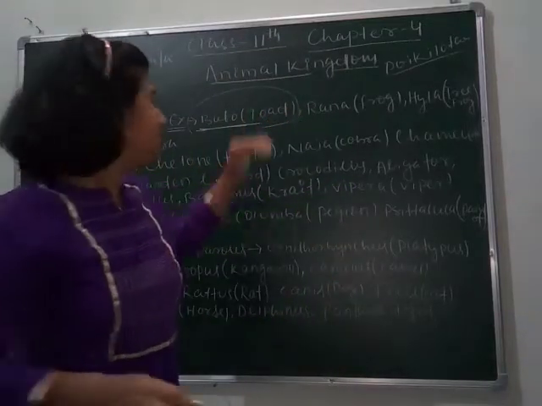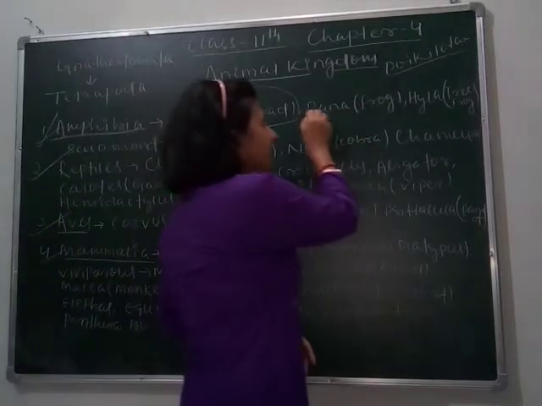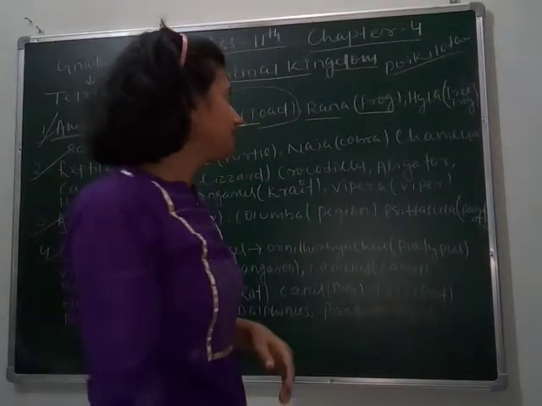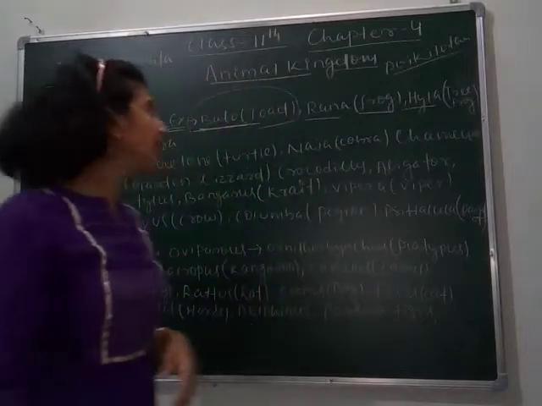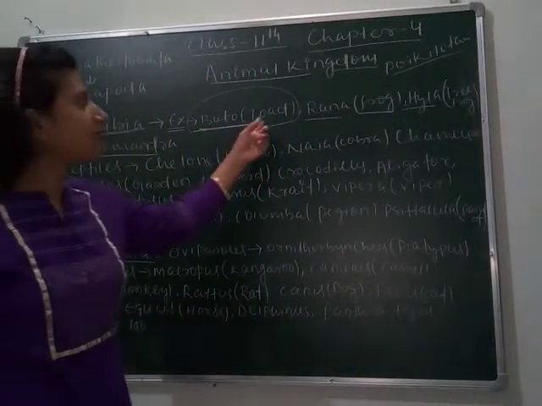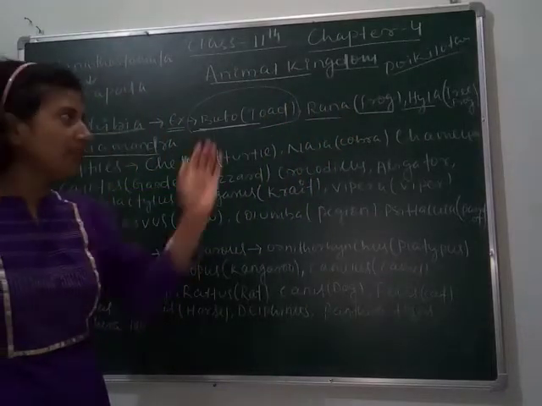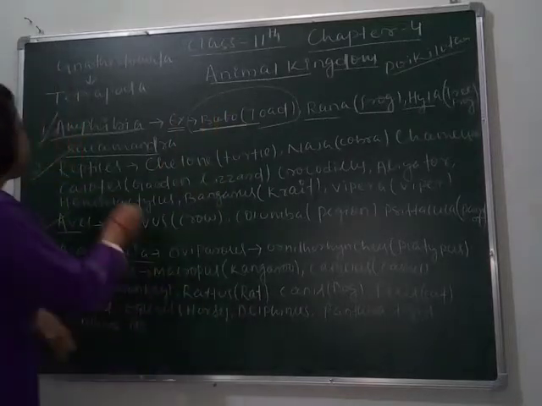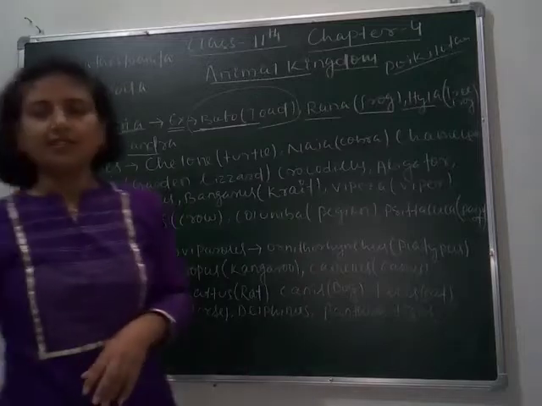So these are the examples. Example is Bufo, which is called toad. Then Rana is called frog. Its complete name is Rana tigrina. I will tell you later in the classroom. Then Hyla, which is called tree frog, and Salamandra, which is called salamander. They are the biological names written here. So I am telling you again, you have to remember these names. They are so important.